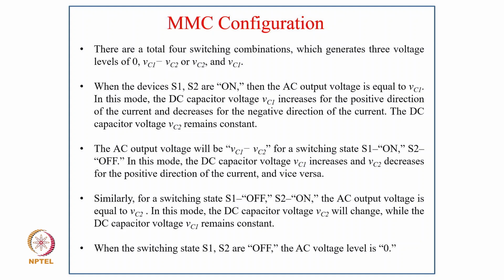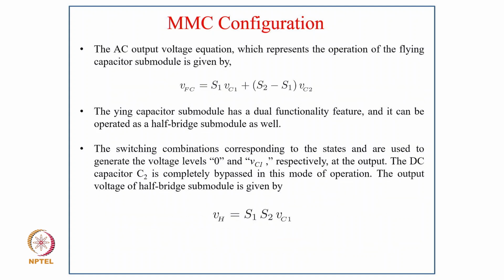S1 on and S2 off. In this mode, the DC capacitor voltage VC1 increases and VC2 decreases for the positive direction of the current, and vice versa. Similarly, for the switching state S1 off and S2 on, the AC output voltage is equal to VC2. In this mode, the DC capacitor voltage VC2 will change while the DC capacitor voltage VC1 will remain constant, and when the switching states S1 and S2 are off, the AC voltage remains 0.